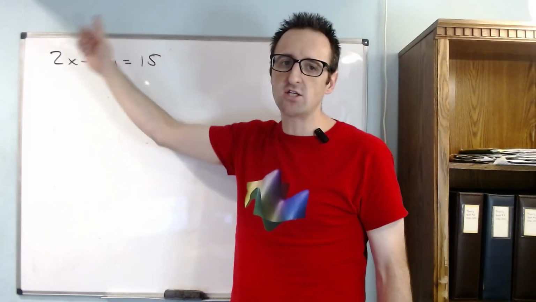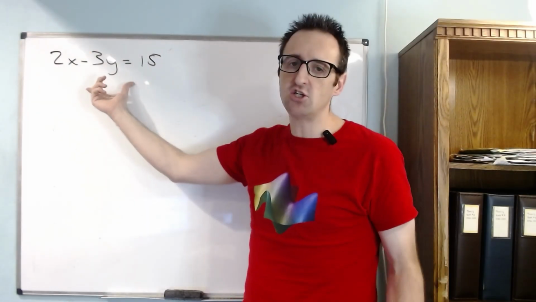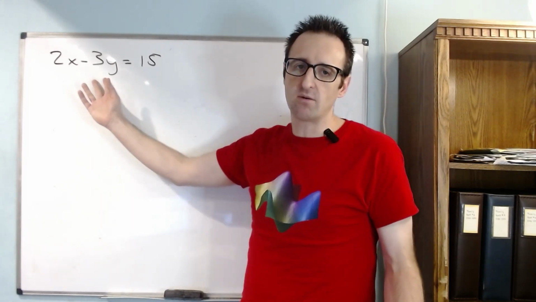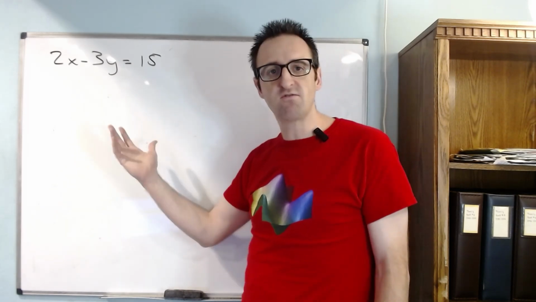So this is the equation of the line that we're going to deal with, and it's written in general form, which makes it a little bit tricky to read off the slope and the intercept. But the easiest thing to do to find the slope and intercept is to put it into slope-intercept form. To go from the general form of an equation into slope-intercept form, all you have to do is solve for the variable y and simplify the right-hand side.